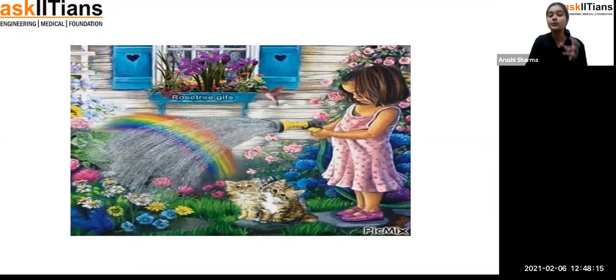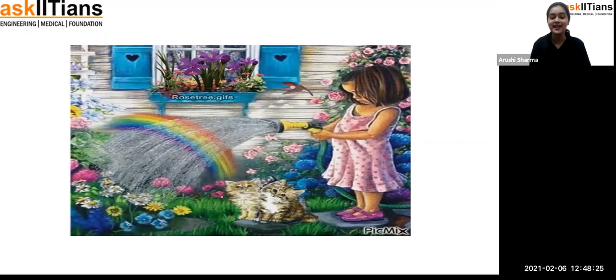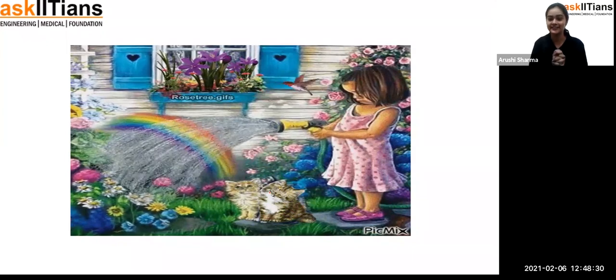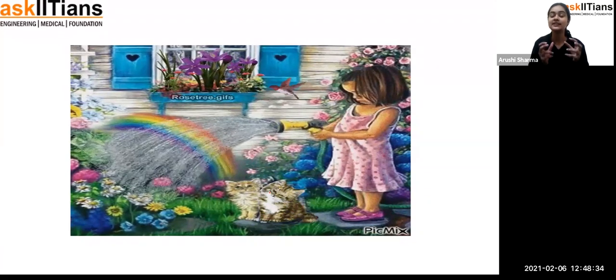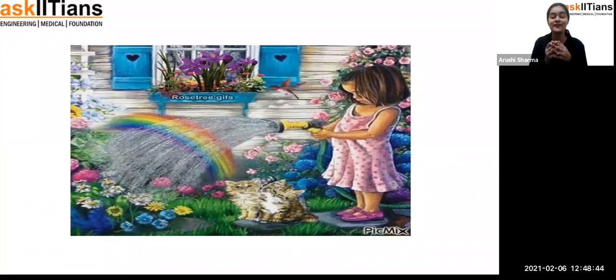So students, water is used at very different points, at every point in fact. She is watering the plant, and you can see two cats sitting here, and such a beautiful environment it is. Exactly. That means if the usage of water is so high, or we need water so much, then if water is not there, our environment is going to be very dull.